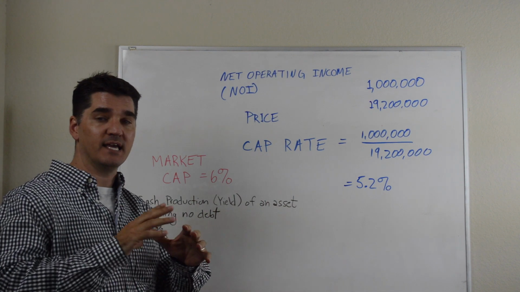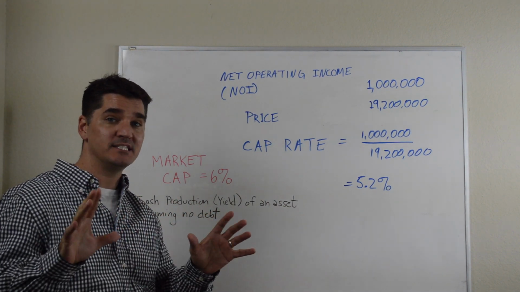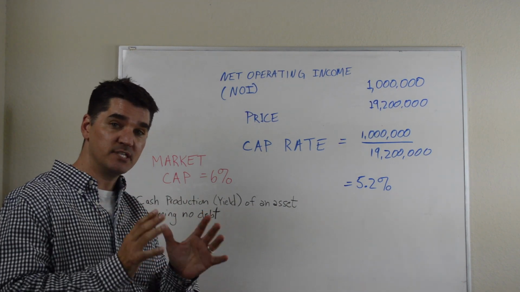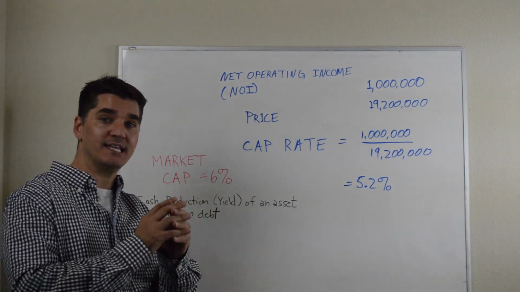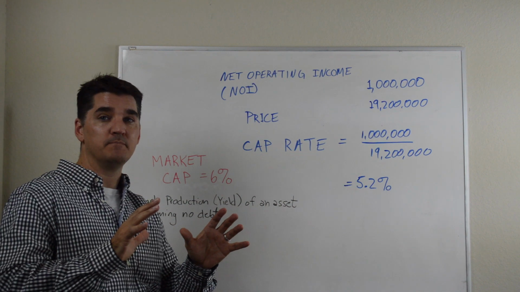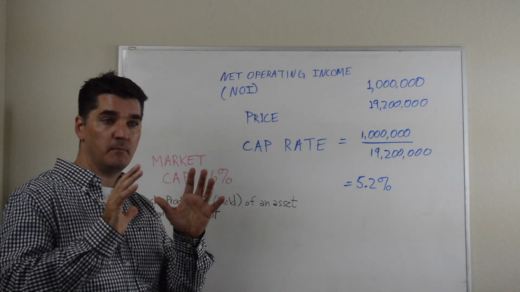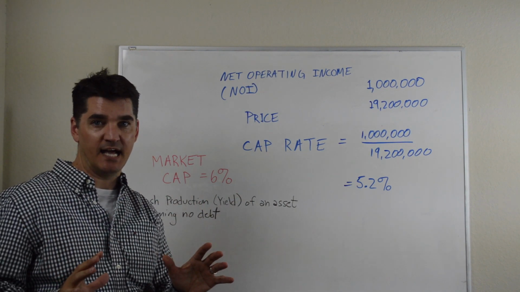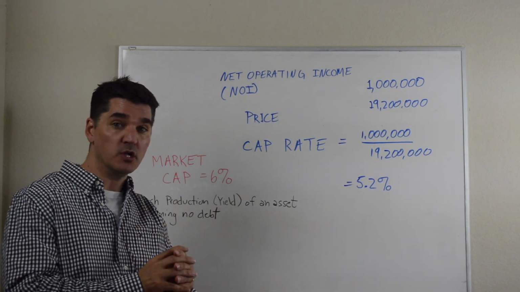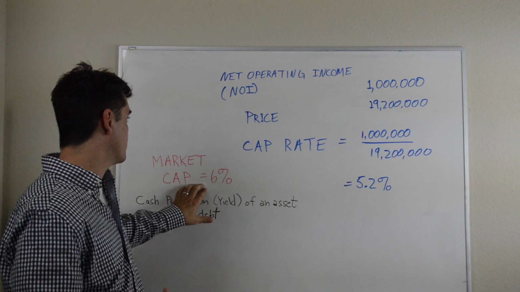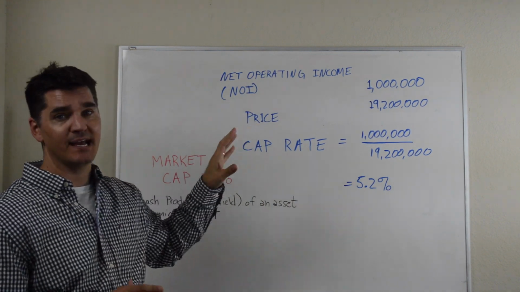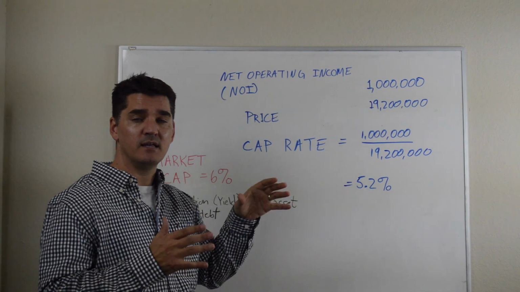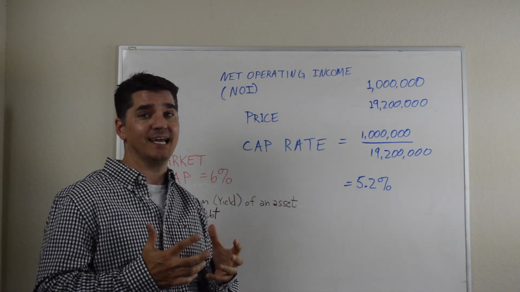Now, again, real quickly, this may not apply to other submarkets or other assets in other places in the country. The capitalization rate is specific to the market and the asset class, so we can't uniformly apply the cap rate to any market in any asset class, but we have to do our research locally. So we find out it's 6%. So what do I do to find out if I'm paying a fair price for that income? Because essentially in commercial real estate, we're buying income.